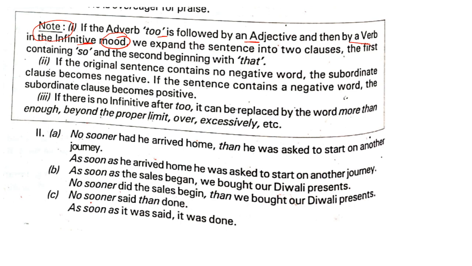We expand the sentence into two clauses, the first containing "so" and the second with "that". That is the first point. Second point, when the original sentence contains no negative word, the subordinate clause becomes negative. What is subordinate? It means the sentence which is dependent on another, meaning it can't stand by itself. It's not the main clause. If the sentence contains a negative word, the subordinate clause becomes positive.